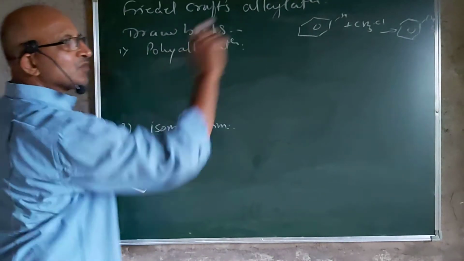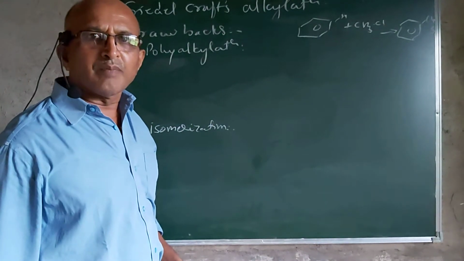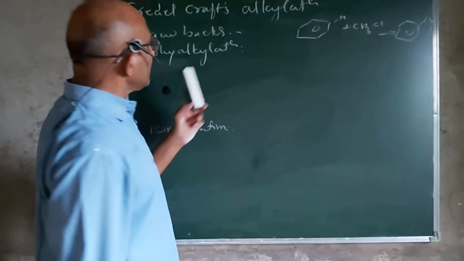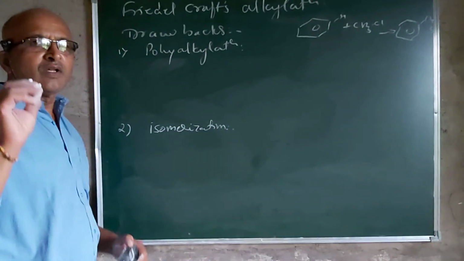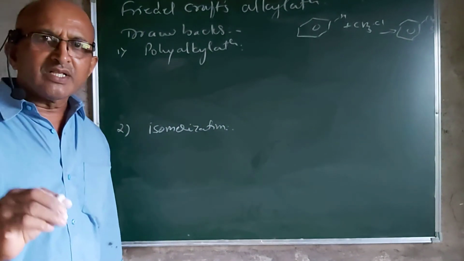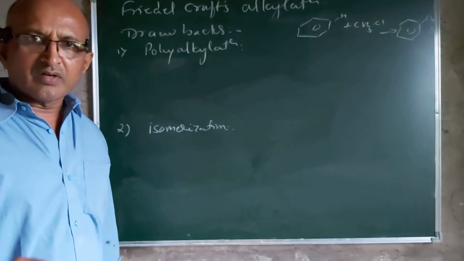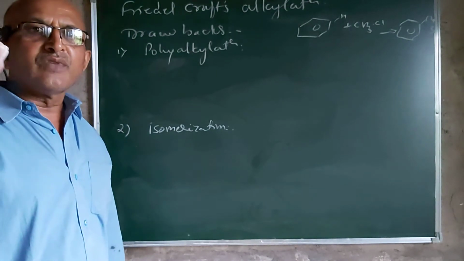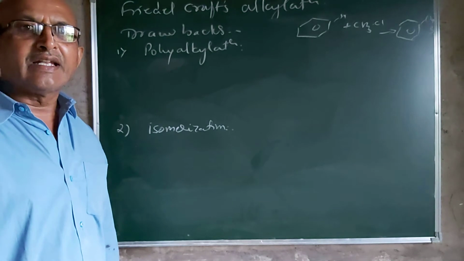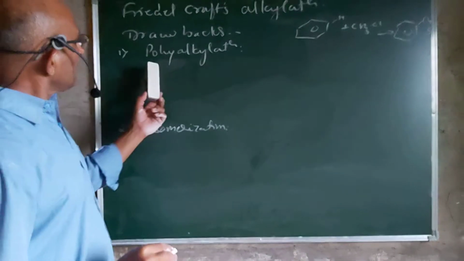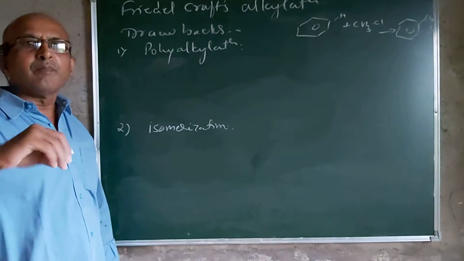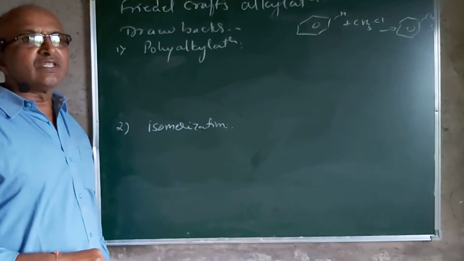But this does not give only methyl benzene as a product; it leads into the formation of dimethyl benzene, trimethyl benzene, or tetramethyl benzene, that is, a polyalkylated benzene. Poly means many alkyl groups are getting introduced in the reaction.